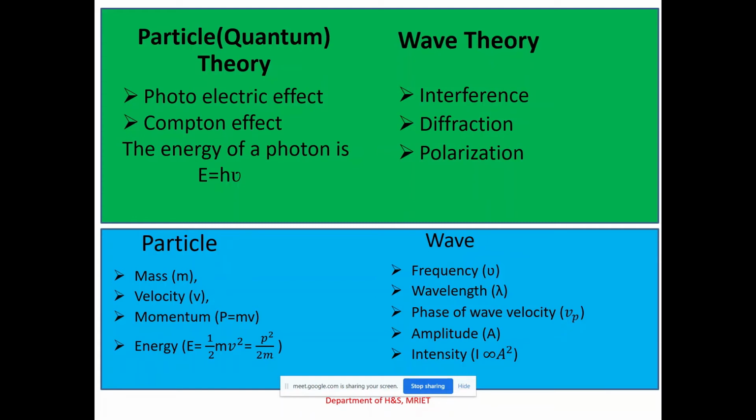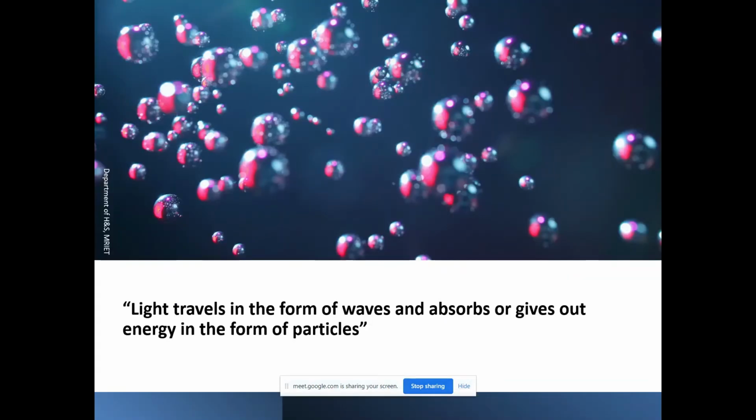This is called the wave particle duality of light. What is our conclusion from this observation? Light travels in the form of waves, and it absorbs or gives out energy in the form of particles. Particles are in the form of photons, isn't it? This is called the wave particle duality of light.